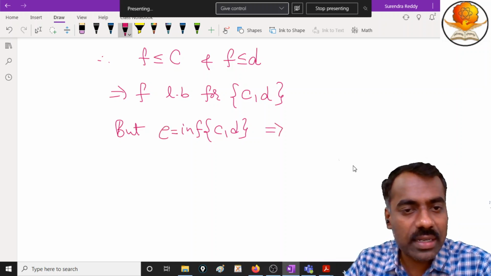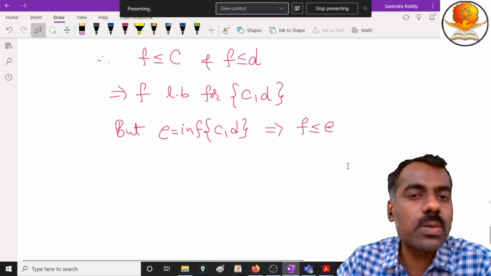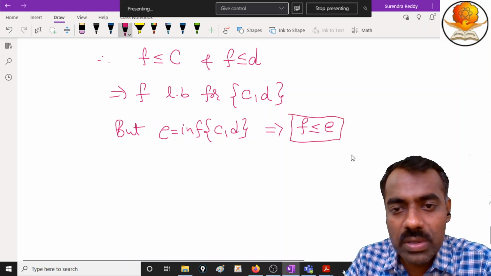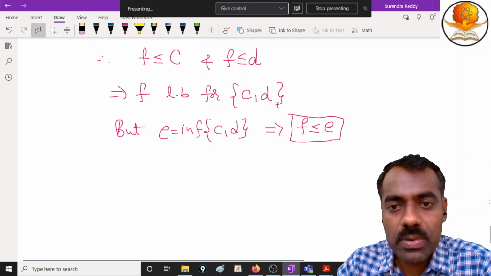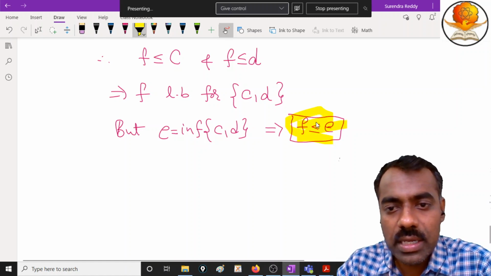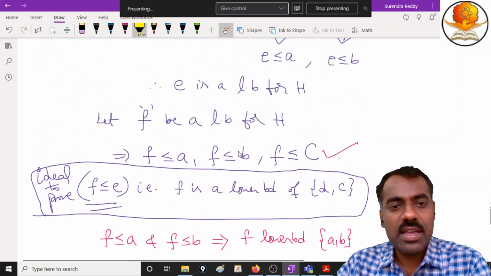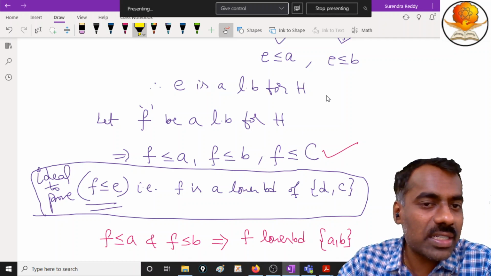So from this what can you write? Because E is greatest, we get that F is less than or equal to E, right? So we have proved that F is less than or equal to E, okay? Now go back, what do we know about F and E? F is one lower bound of H and E we proved that it is a lower bound of H, right?